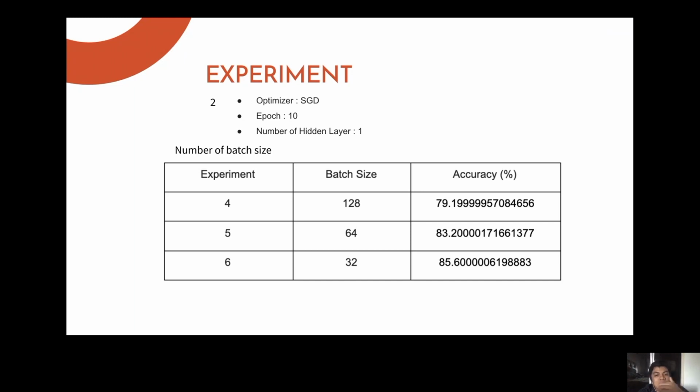And then this next trio of experiments involves changing the batch size. So previous experiments were conducted using a batch size of 256. Batch size refers to the number of samples from the training data set used in the estimating of the error gradient. So the batch size may influence the speed for the model to learn and stabilize the learning process. And from here, the best batch size is 32, as it has the greatest accuracy from these experiments.